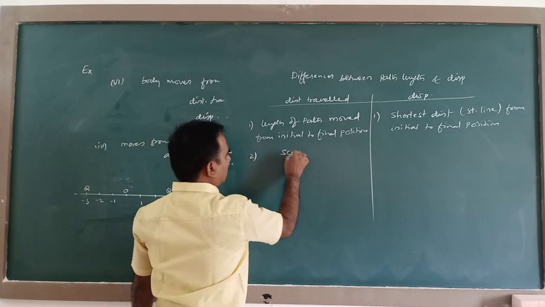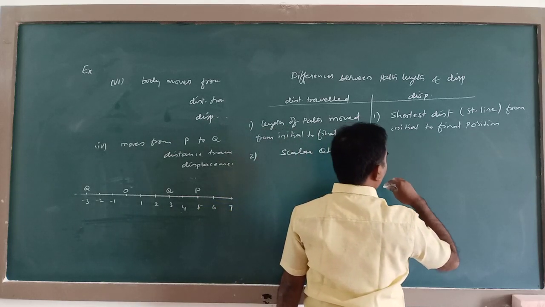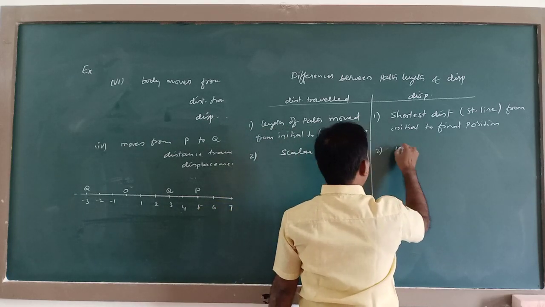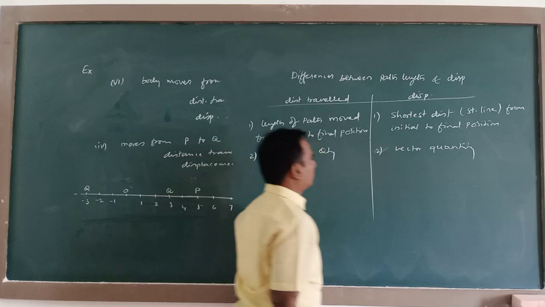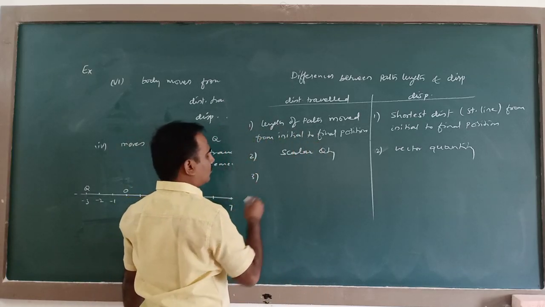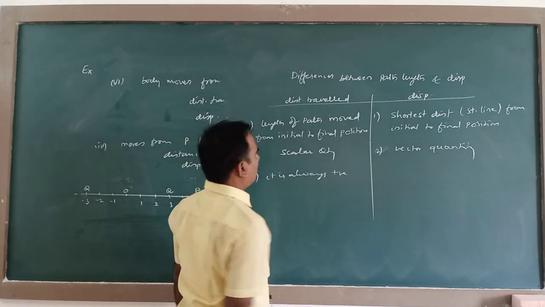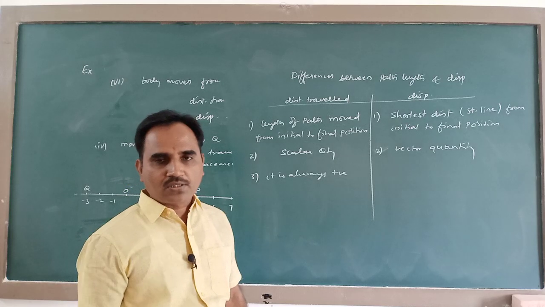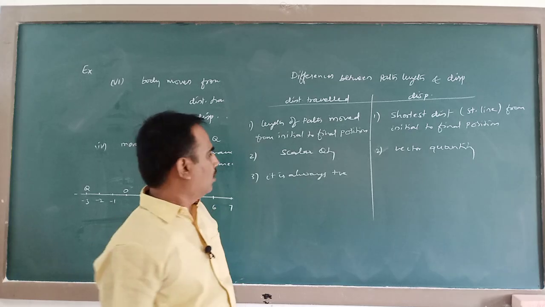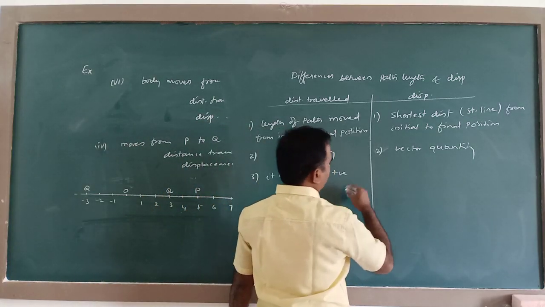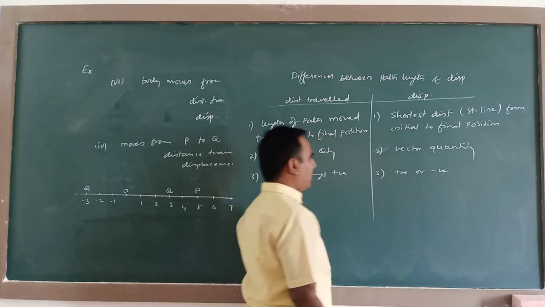So here, this is a scalar quantity and this is a vector quantity. Next, it is always positive because for scalar quantities we cannot specify any sign. Here it is positive or negative.